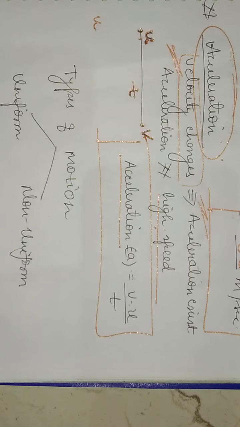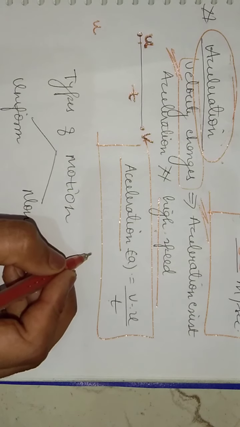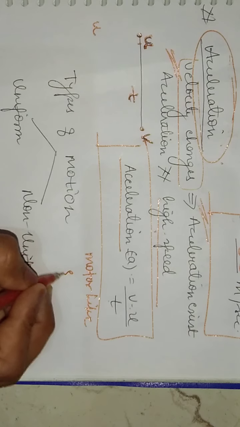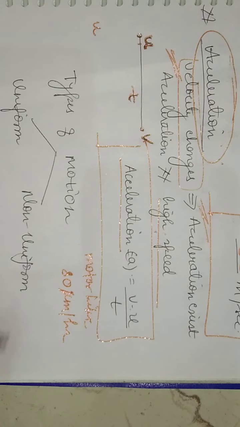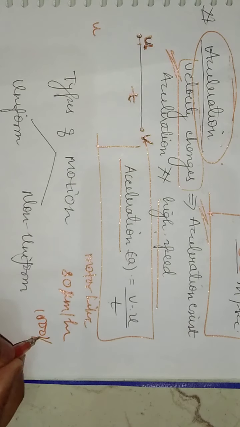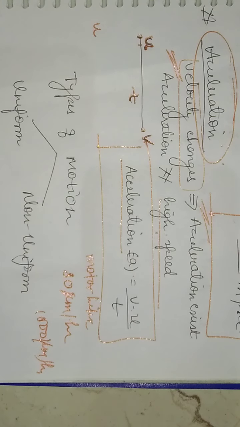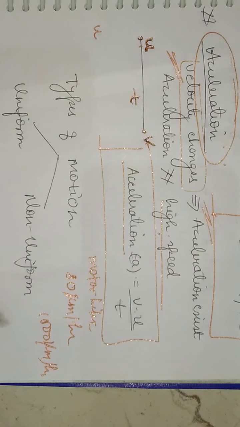Now students, for example, I would like to share an example here. You have a motorbike and you're moving it with a speed of 80 km per hour, and there is an aeroplane moving with 1000 kilometers per hour. So can you tell me, will there be acceleration in this situation? No, there will be no acceleration. Why? Because there is no change in the velocity, and here the speed remains constant in both the cases.